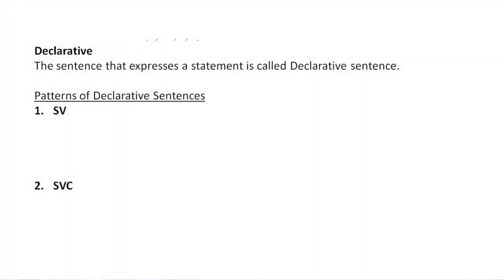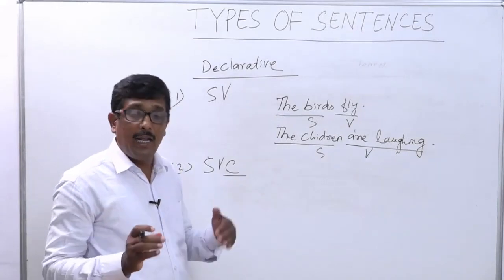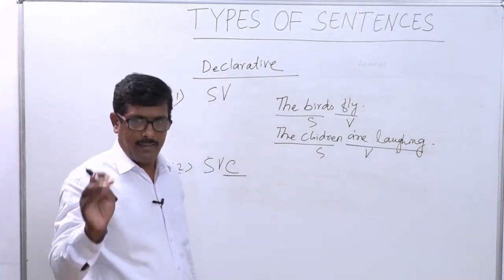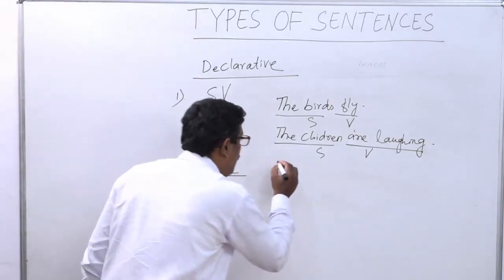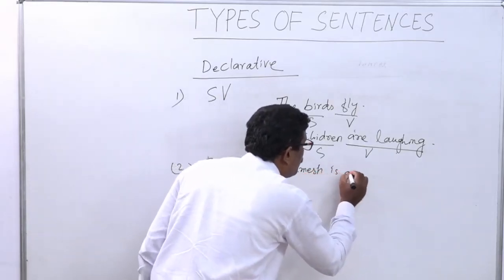Okay, then we will discuss what? Number 2, SVC. Subject followed by verb and complement. Here you ask, what is a complement? A complement is an integral part of the sentence and it helps to complete the sentence. A complement may be an adjective, an adverb, or a noun. You see, Ramesh is a student.